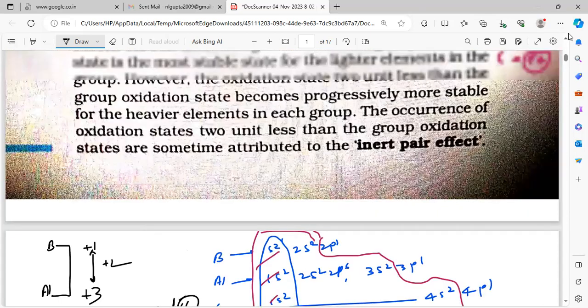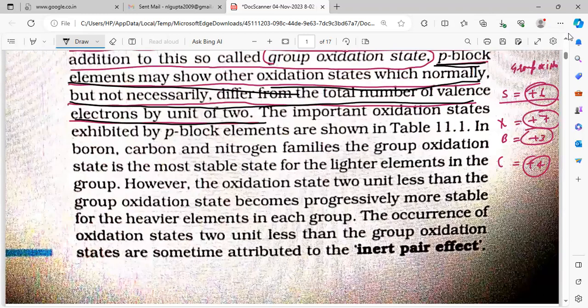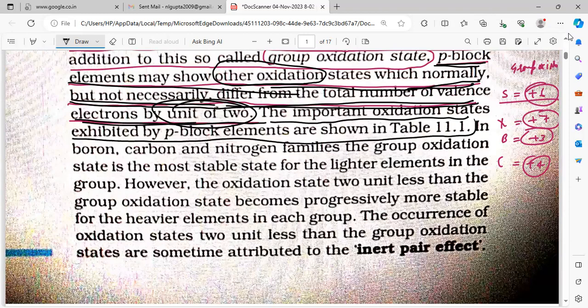Read once more. P block elements may show other oxidation states, which normally, but not necessarily, differ from the total number of valence electrons by 2 units. Two oxidation states differ by what? Two. The important oxidation states exhibited by p block elements are shown in table 11.1.